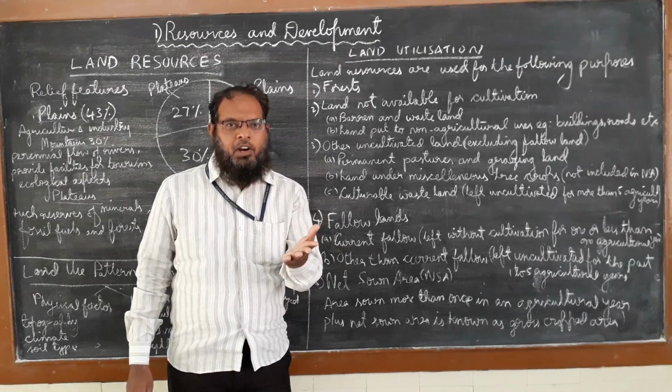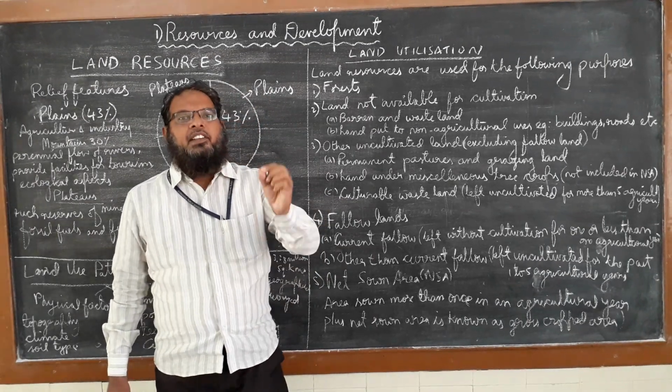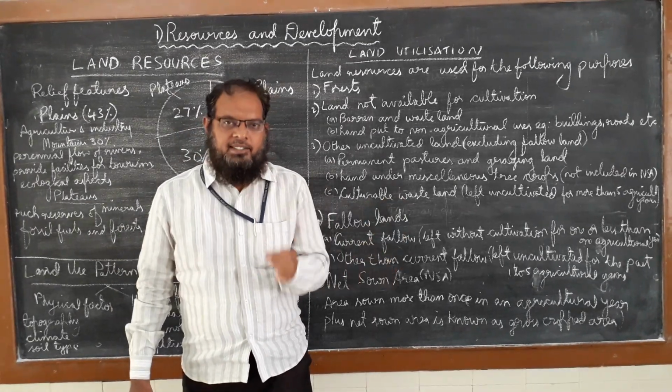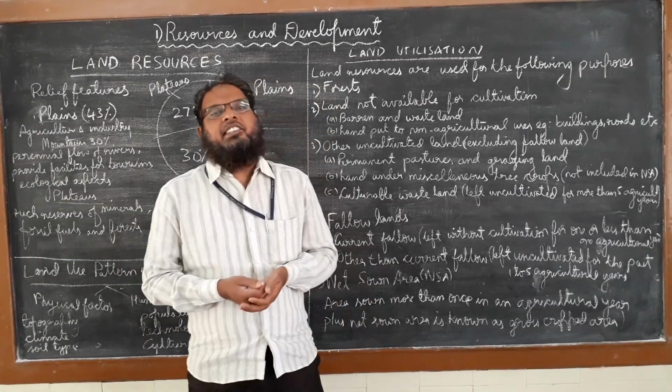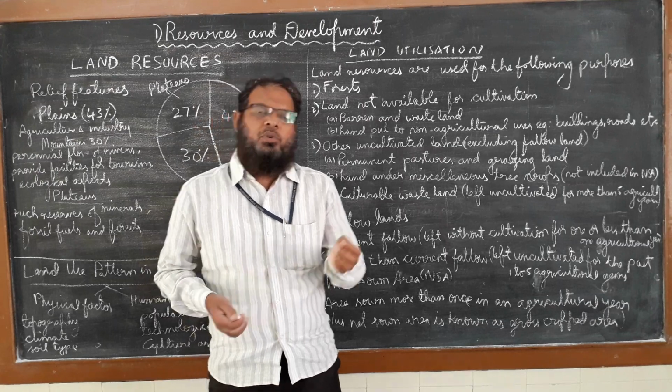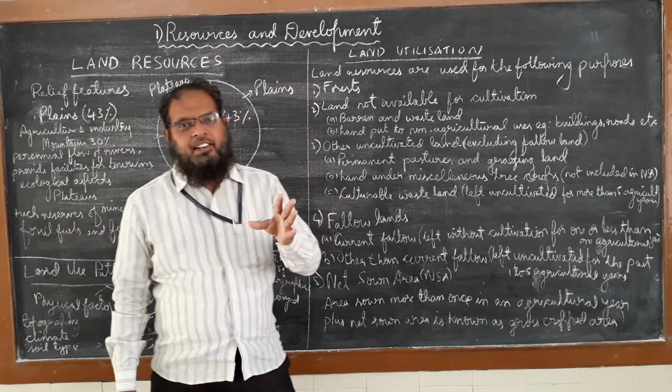Barren and wasteland means what? Barren and wasteland means land which cannot be used. For example, a desert. In a desert, can we grow any crop? Can we settle in the desert? No. Like that, rocks also. So these are all called barren lands.